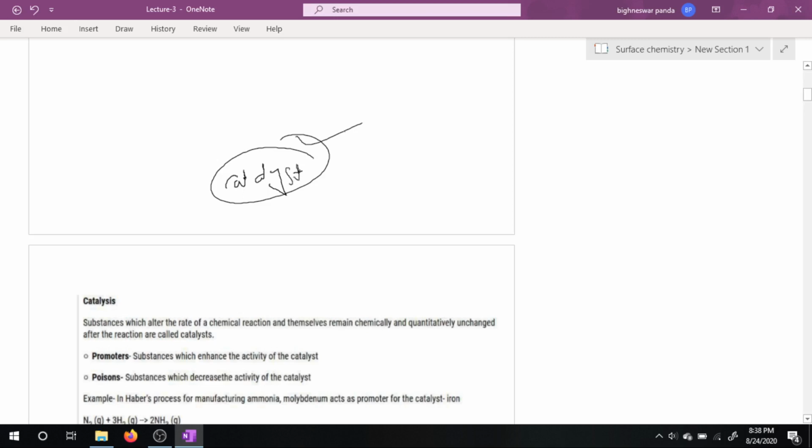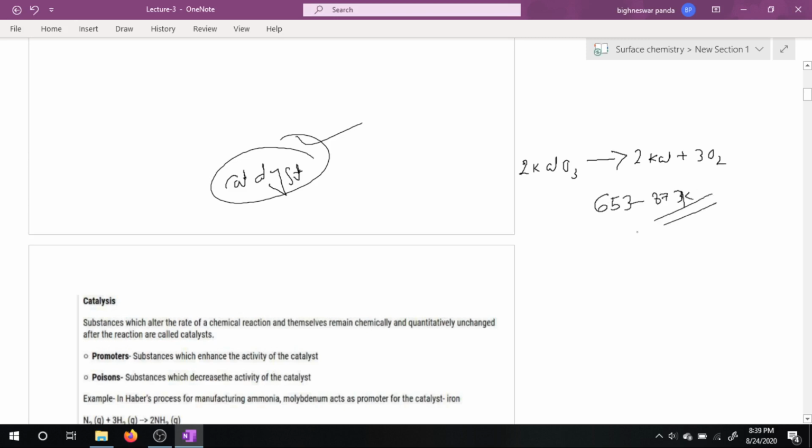So what is a catalyst? Let us consider a reaction, the decomposition of potassium chlorate. This decomposition reaction takes place at the temperature range of 653 to 873.